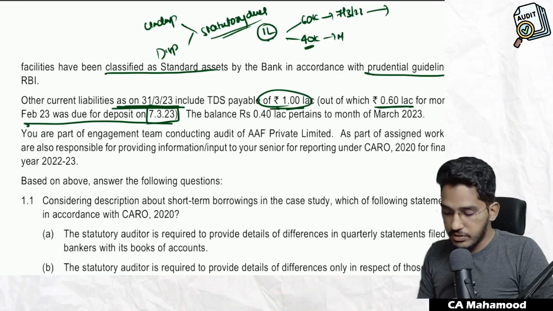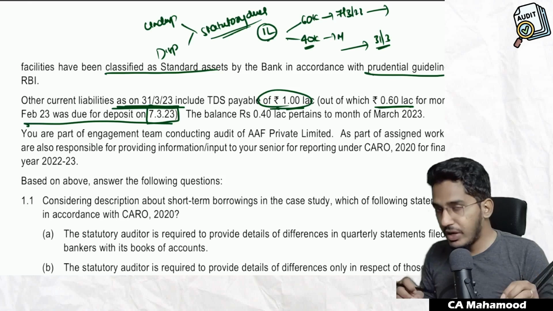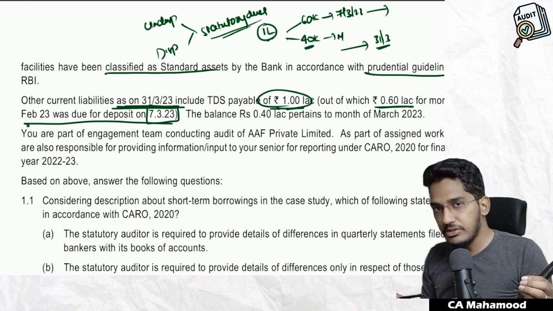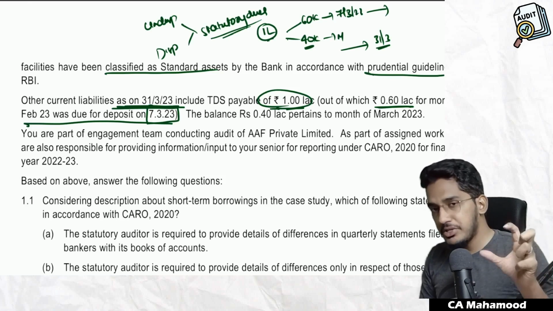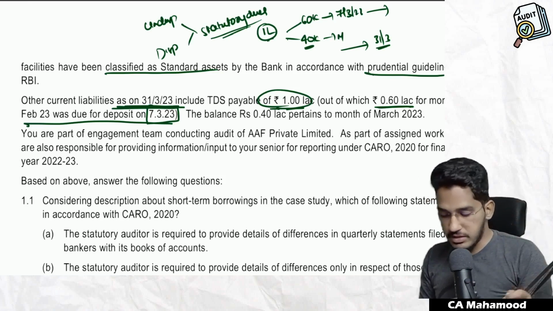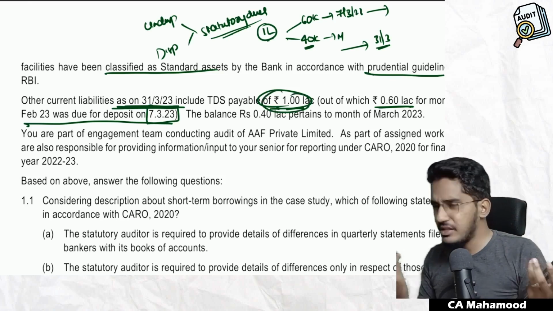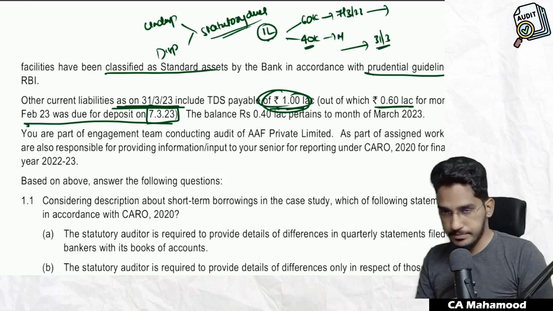Now they are asking us to report the amount of outstanding dues only if it is outstanding for more than 6 months. If you see in the question, the amount was payable on 7th of March. It was still due on 31st of March. Is it outstanding for more than 6 months? No. Am I required to mention the amount of undisputed statutory due? Not required. You are required to mention the amount only when it is outstanding for more than 6 months. In the given case, this entire 1 lakh rupees is not outstanding for more than 6 months. I am not required to comment any amount here.